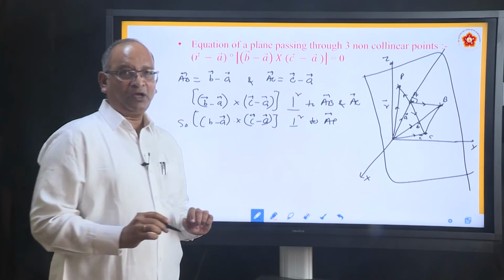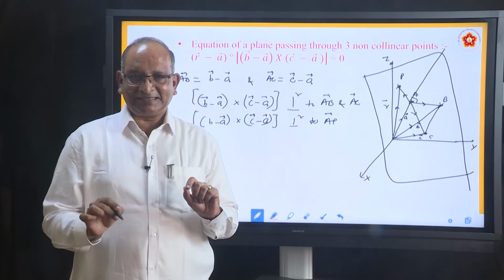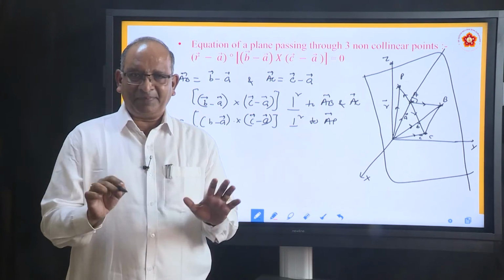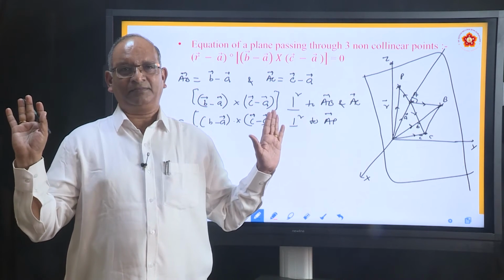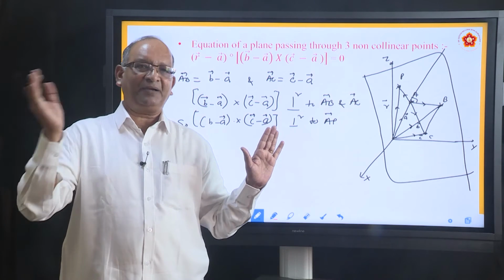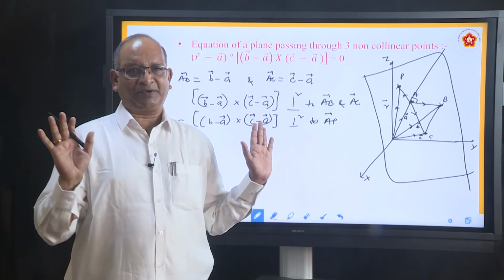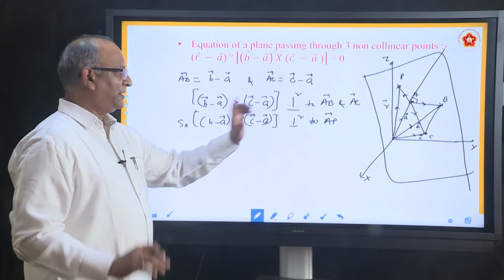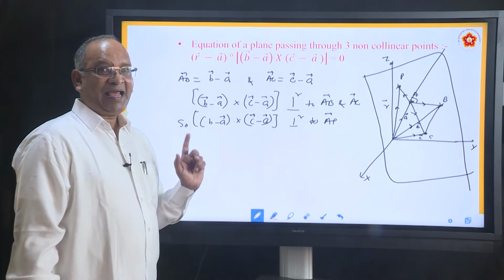Why? Because AB, AC, BC, AP all are on the same plane. So if it is perpendicular to AC, it is perpendicular to AP, anything you can say.